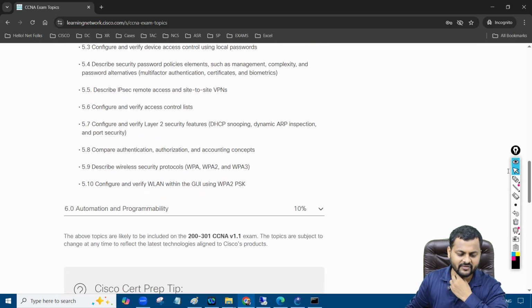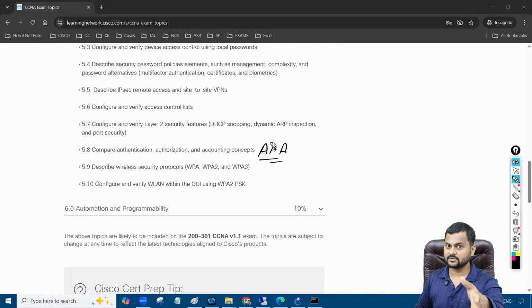Then after that, we have the same concept, right? AAA, RADIUS and TACACS apart. If I'm accessing some router, I have to give the username and password. At the same time, what I'm doing on the router has to be accounted somewhere. That's where AAA comes into the picture.